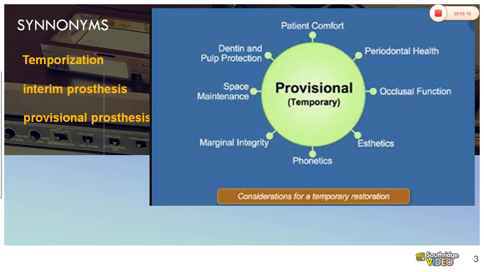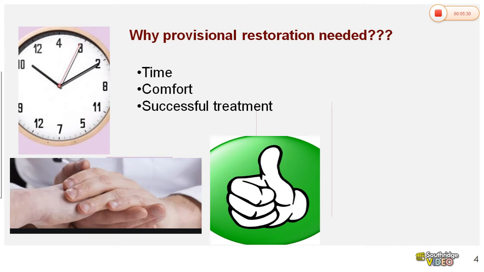All these things, our ultimate goal is patient comfort. When you give temporization, the patient should be comfortable. The patient should not have any kind of pain or problem. Why is provisional restoration needed? Because from the time you make the impression until the final restoration, cast metal, metal ceramic, or all ceramic crowns or bridges, are ready, for the time being, we give a provisional restoration.